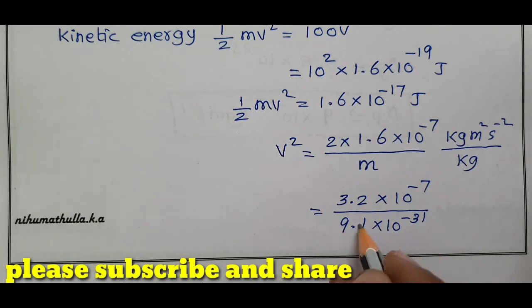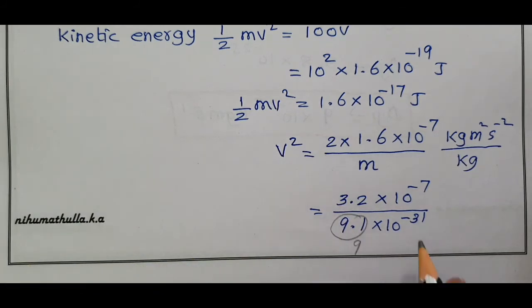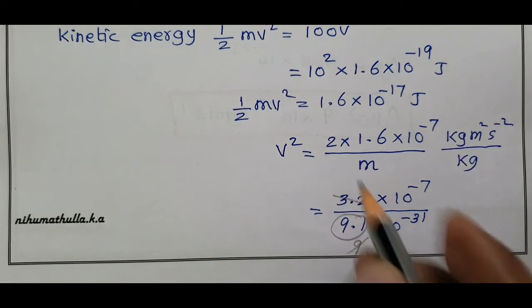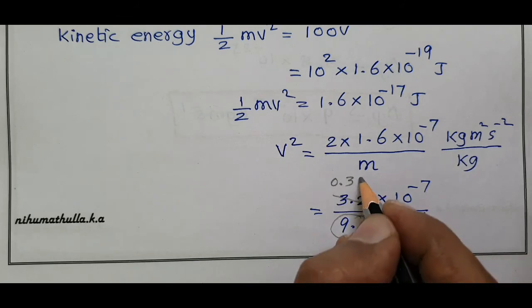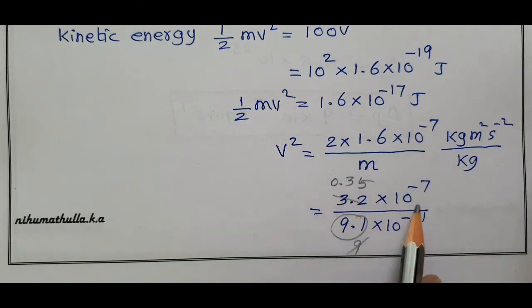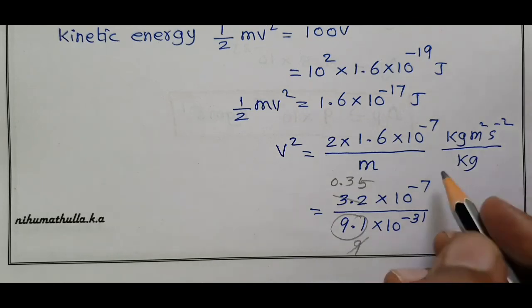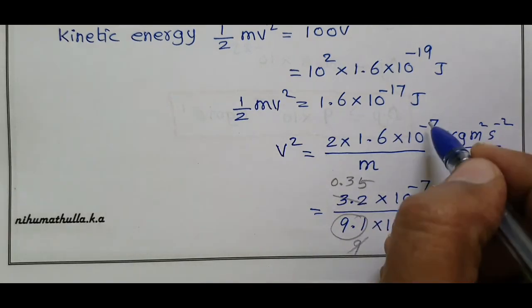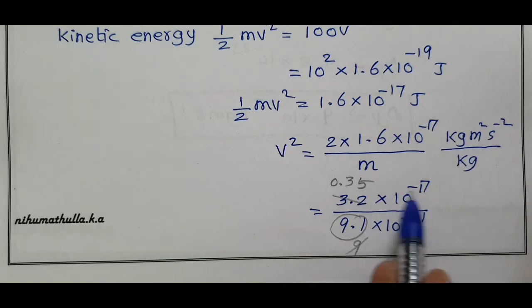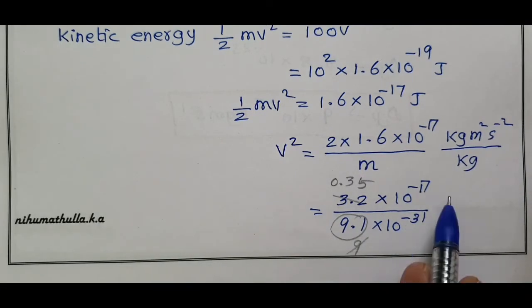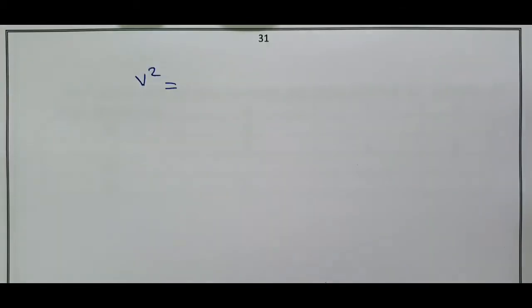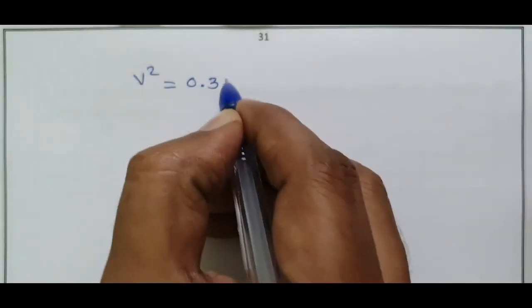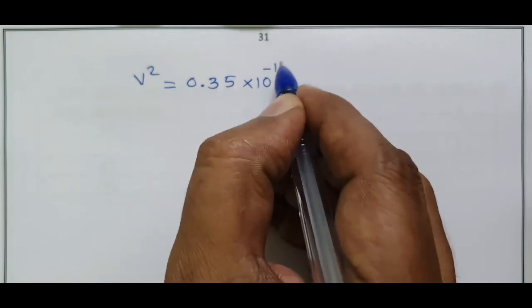9.1 is approximately taken as 9. 1 nine is 9. 3 nines are 27, remaining 5, 50. 5 nines are 45. So 0.35 into 10 power minus 17.